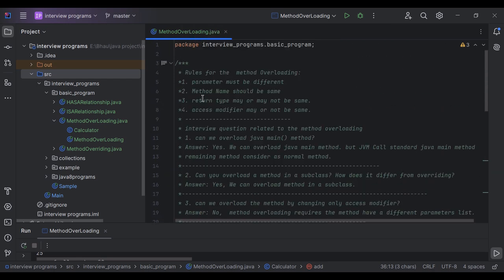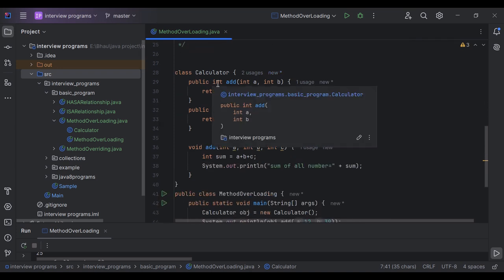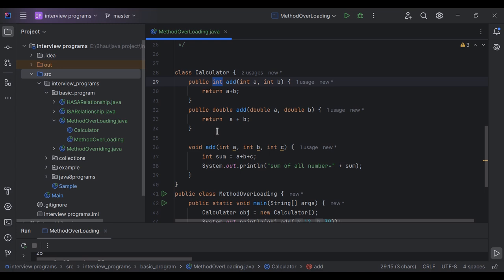The third rule is that the return type may or may not be the same. If you see here, in the first method I have written the return type integer. In the second method the return type is double, and in the third method I have written the return type as void. That means we can write the return type according to the method. It's not necessary that the return type should be the same. It depends on the methods, so the return type may or may not be the same.